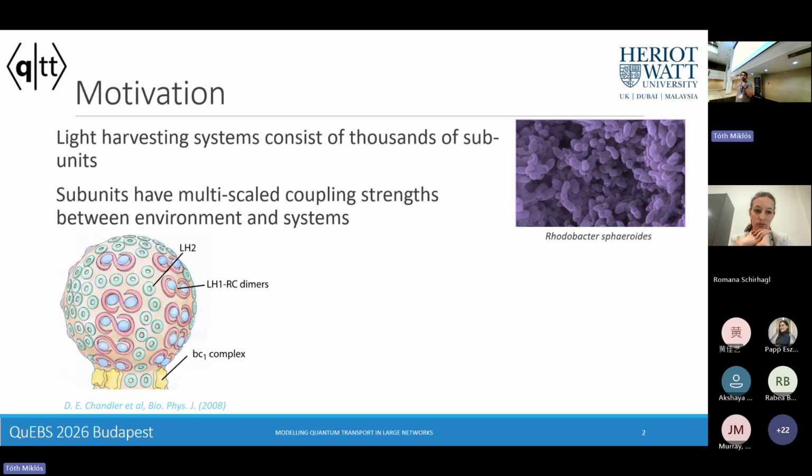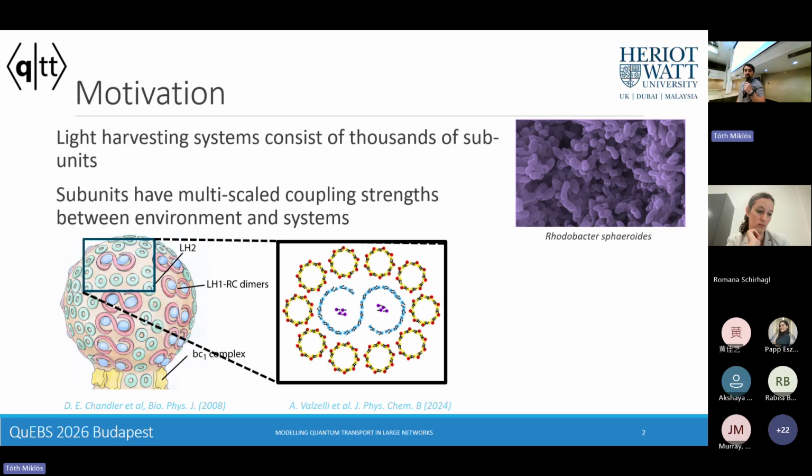We're thinking of these large light harvesting networks. So here we have a chromatophore from a purple bacteria, Rhodobacter sphaeroides. It's an interesting system because it's built up of lots of individual subunits. So we have these LH2 rings and these LH1 sort of figure of eight systems. And photons that are incident on this chromatophore typically will land on these LH2s, and via rapid energy transfer, excitations move towards the reaction centers of these LH1 systems.